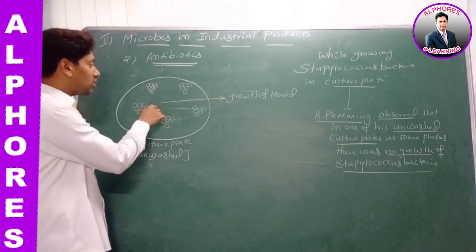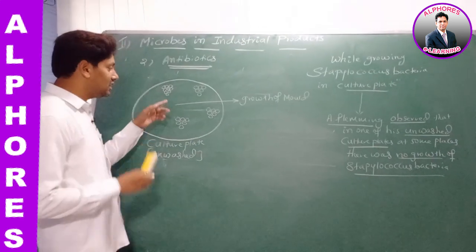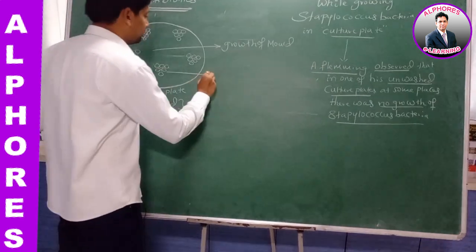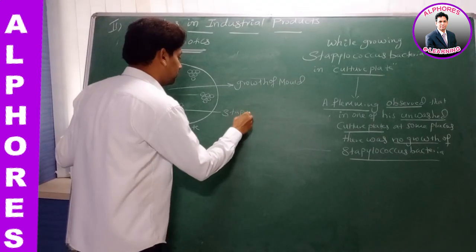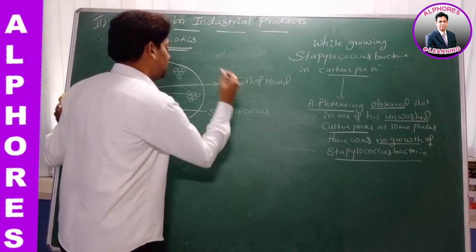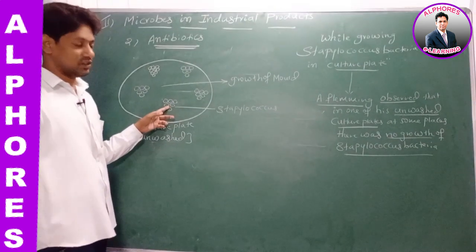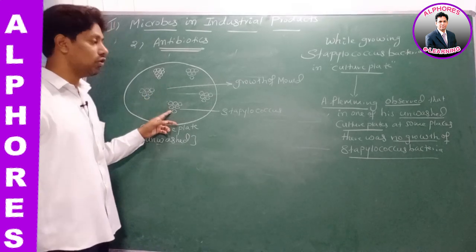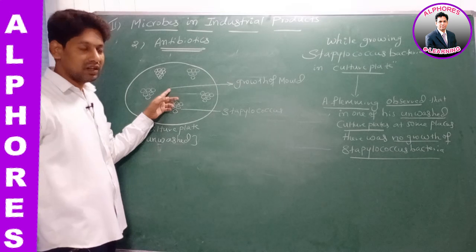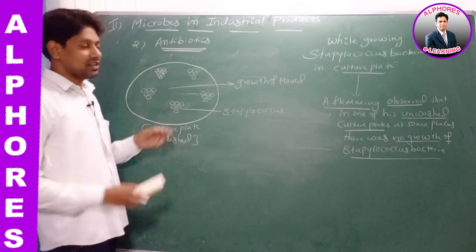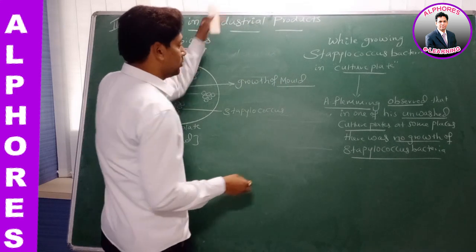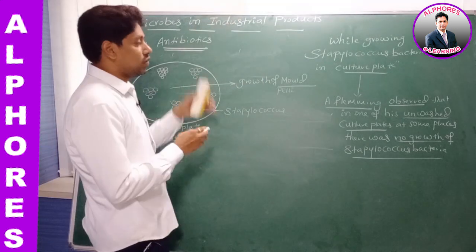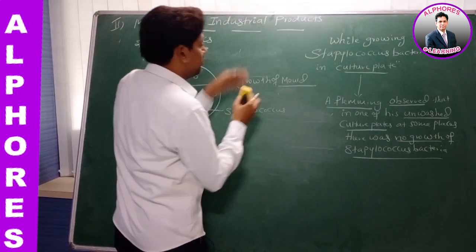Where the growth of mold has taken place, at that place the growth of Staphylococcus bacteria was prevented. Who prevented the growth of Staphylococcus bacteria? A mold. Alexander Fleming identified that this mold is nothing but Penicillium notatum fungi.